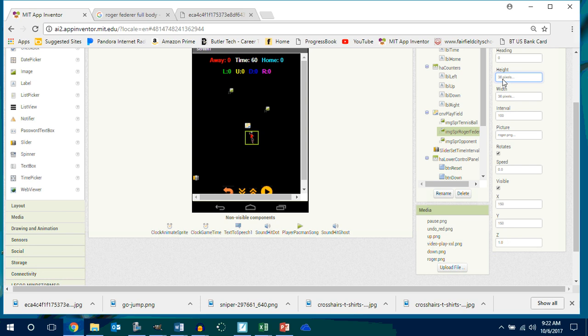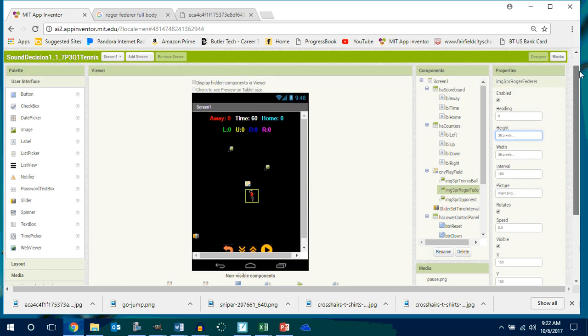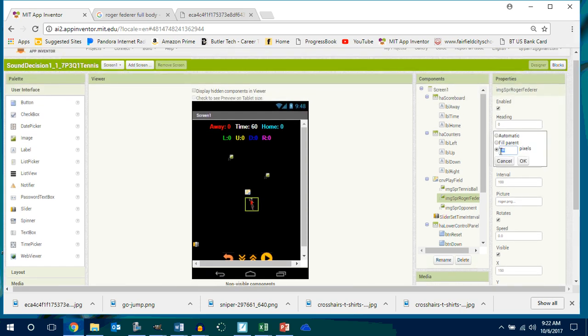So now his height is going to be 72 pixels. By the way, we didn't really discuss this yesterday. This is a great game to do landscape. Most fields are rectangularly long, like a football field is longer than it is wide. Basketball games are longer than they are wide. Are you with me? A lot of courts are longer than they are wide.